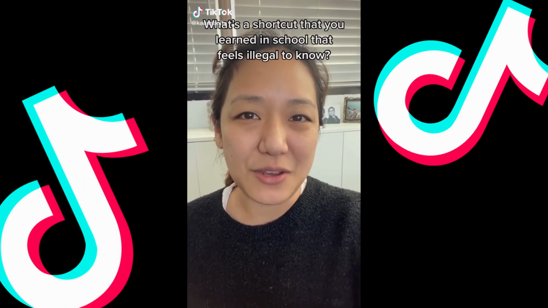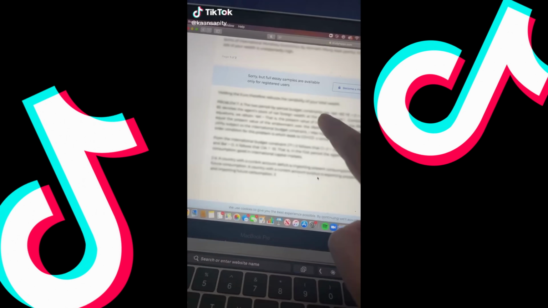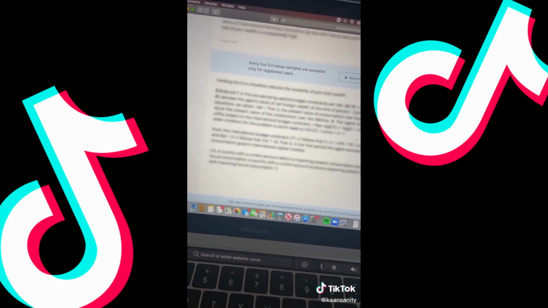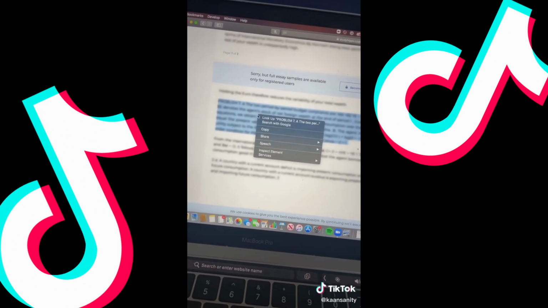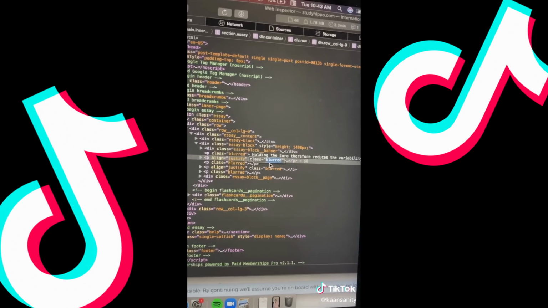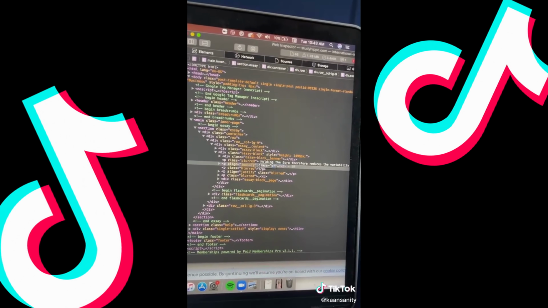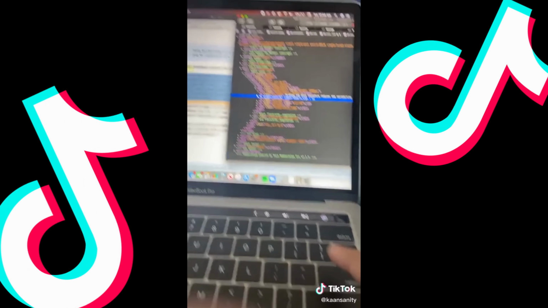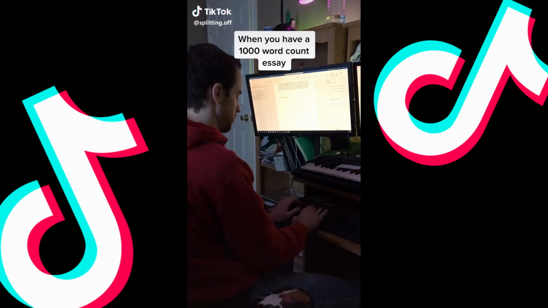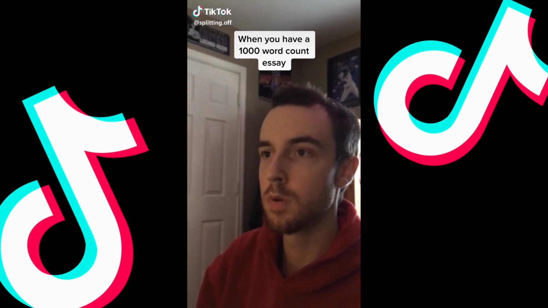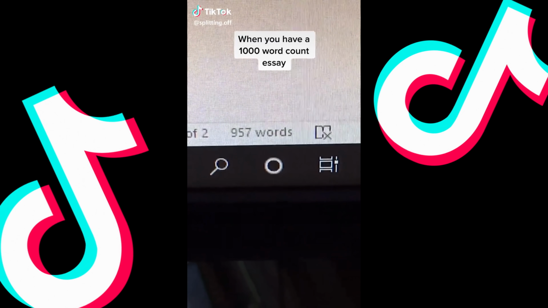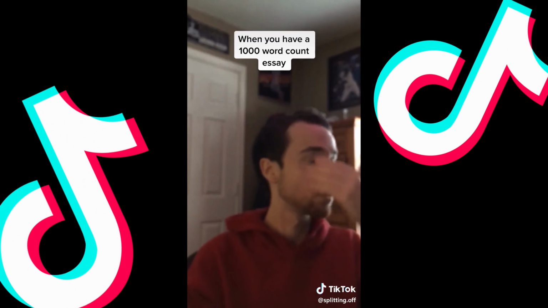What's a shortcut that you learned in school that feels illegal to know? Go to a website that has stuff blurred out, highlight what you want to unblur, right-click, hit Inspect Element, find where it says blurred, and change it to none. Then just hit enter, and boom, it's not blurred anymore. Oh my gosh.